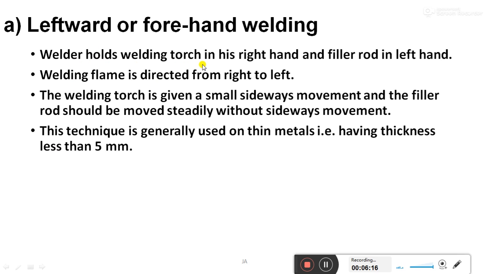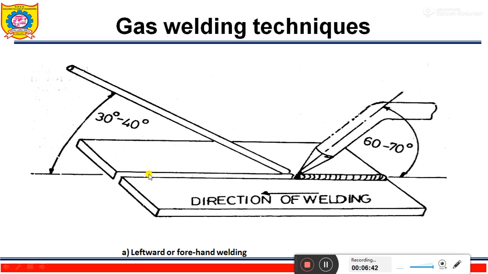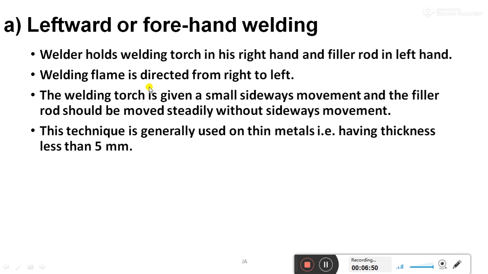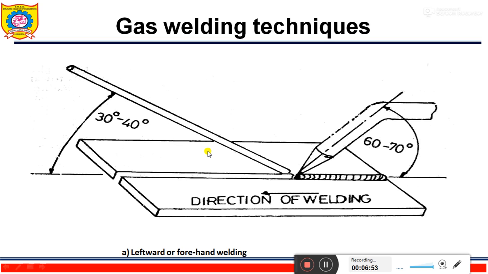The welder holds a welding torch in his right hand and the filler rod in the left hand. The welding flame is directed from right to left. In the leftward technique, the welding flame is directed from right to left. This is the filler rod.